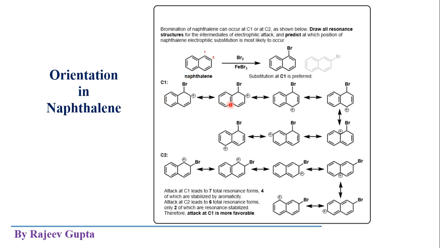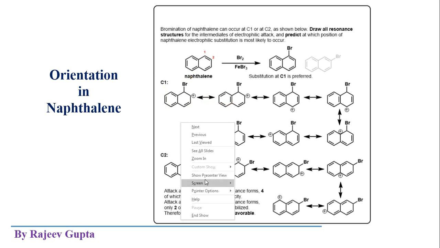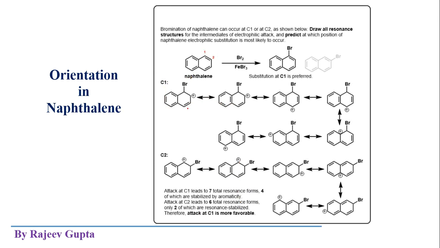Now we can show the electron movements like this. Here the second resonance structure we have prepared just by the movement of these pi electrons in this complete aromatic system, that is the second benzene ring.